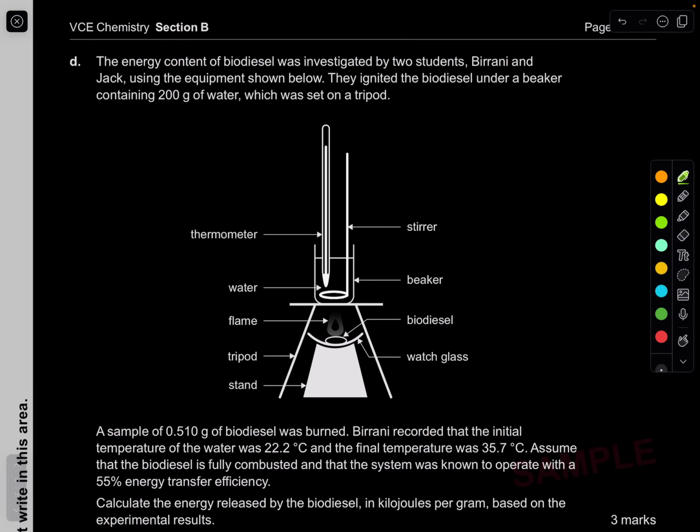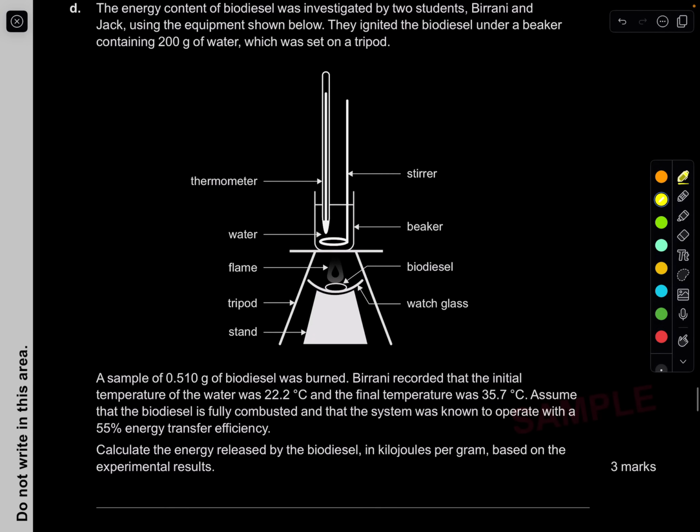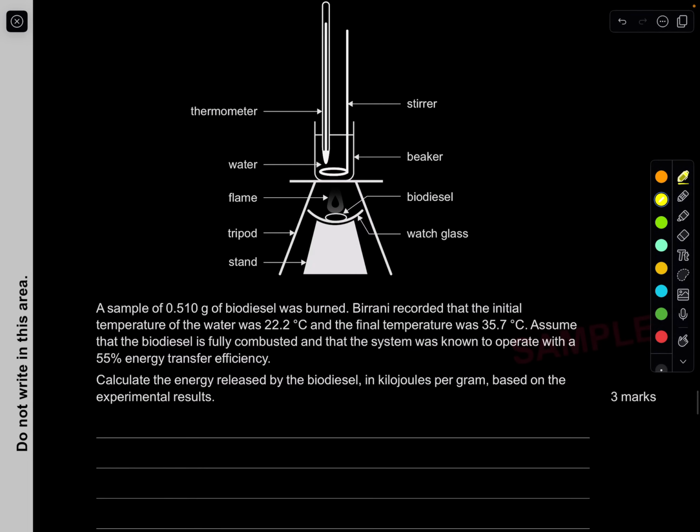All right, D, let's have a look at this one. It says the energy content of biodiesel was investigated by two students, Birani and Jack, using the equipment shown below. They ignited the biodiesel under a beaker containing 200 grams of water, which was set on a tripod. Beautiful. Looks good. A sample of 0.51 grams of biodiesel was burnt. Birani recorded that the initial temperature of the water was 22.5 degrees Celsius and the final temperature was 35.7 degrees Celsius. Assume that the biodiesel is fully combusted and that the system was known to operate with a 55% energy transfer efficiency. Calculate the energy released by the biodiesel in kilojoules per gram based on the experimental result.